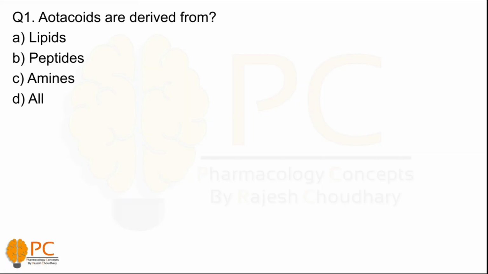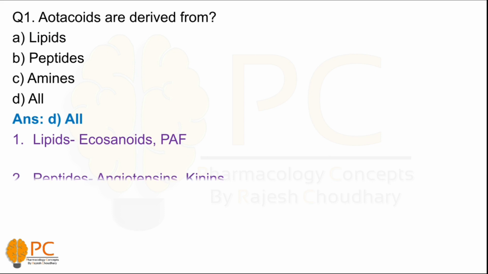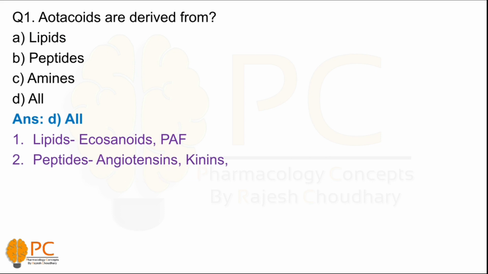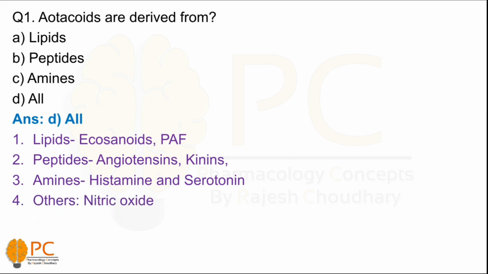Take a look at question number 1 and try to solve it, then I will tell the answer. The answer is D, all, which means autacoids are derived from all these substances. For example, eicosanoids and PAF, platelet activating factors, are lipid derivatives. Angiotensins and plasma kinins are derivatives of peptides. Histamine and serotonin are amine derivatives, and others include nitric oxide. So these are the basic and important autacoids.